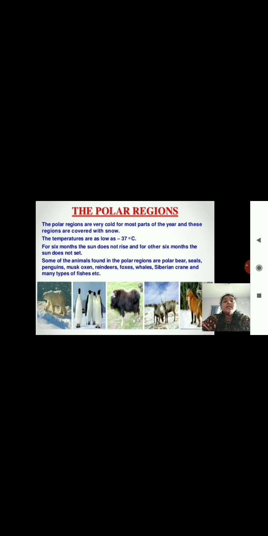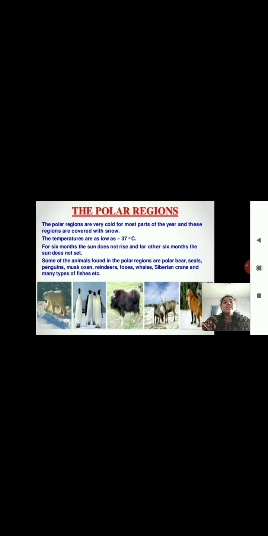Next, you see the polar regions. The polar regions are very cold for most parts of the year, and these regions are covered with snow. The temperatures here are as low as minus 37 degrees Celsius. For 6 months the sun does not set, and for the other 6 months the sun does not rise.